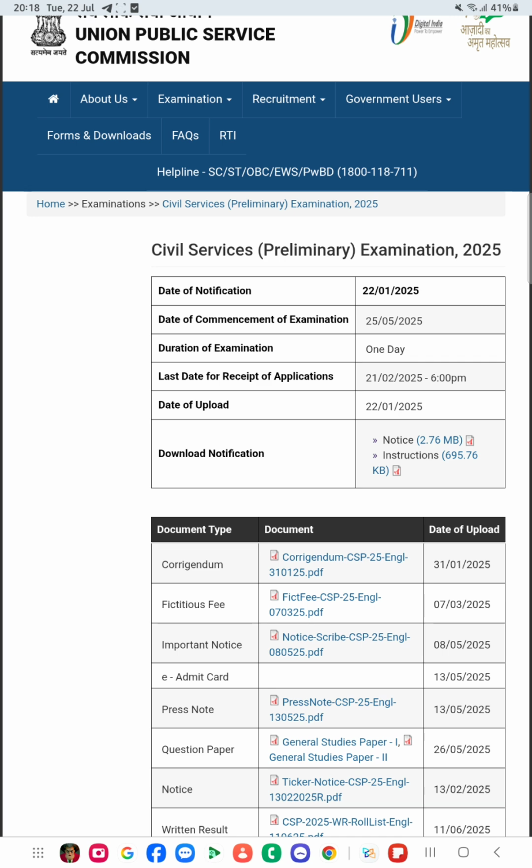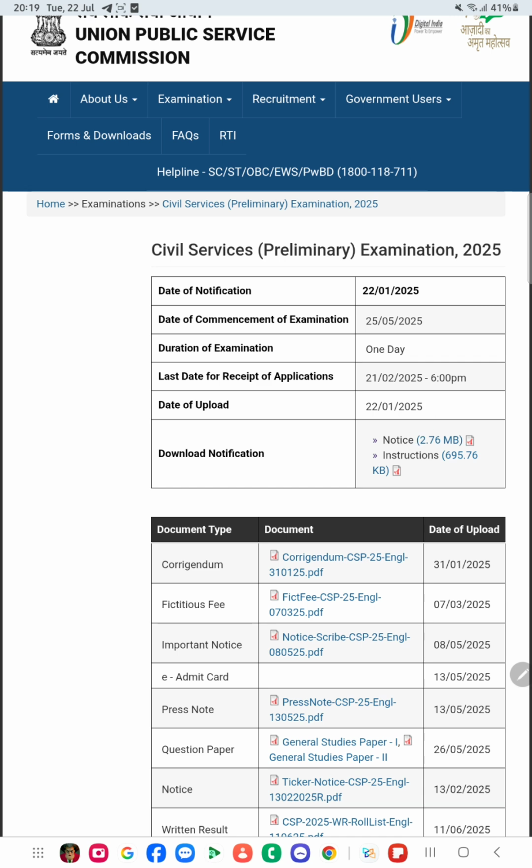The examination is generally in the month of May, and the duration of the examination, as you can see, is 1 day. The last date of receipt of application is generally in February. Here is the notification, which you can download from here.